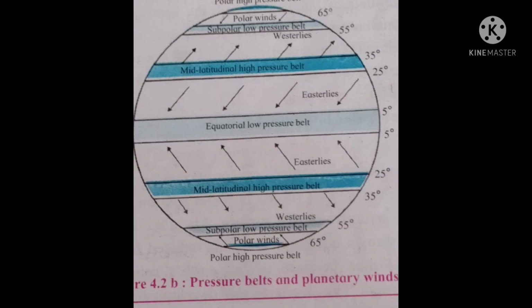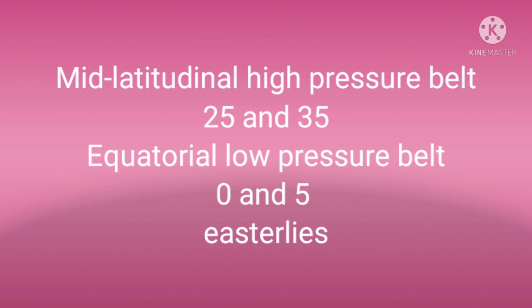In both hemispheres, the winds that blow from the mid-latitudinal high pressure belt, between 25 degree and 35 degree parallels, to the equatorial low pressure belt between 0 degree and 5 degree parallels are called easterly winds.